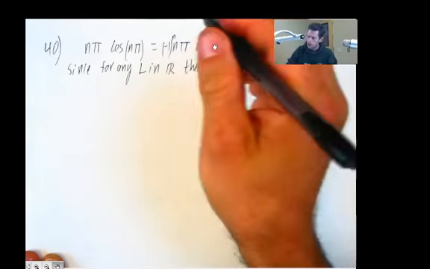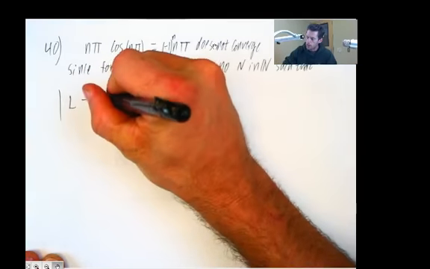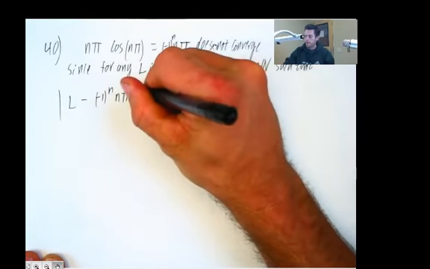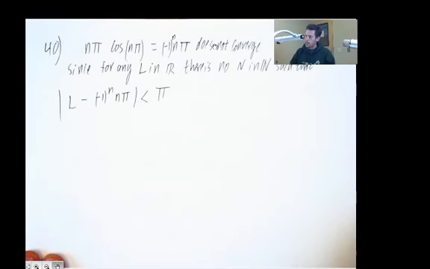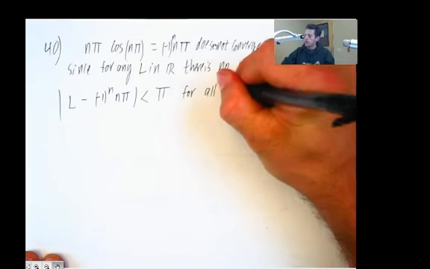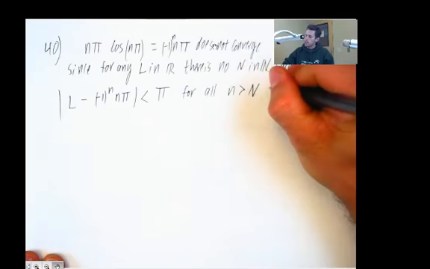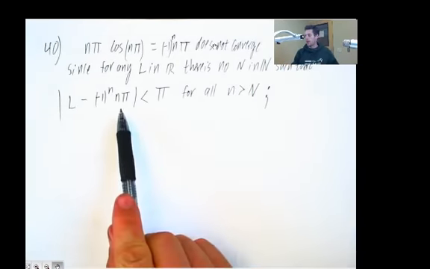Okay, so the idea is to show that our sequence does not converge to L. And so we'll say the distance between L and our sequence, -1 to the n pi, less than, and then we need to choose some epsilon here. I have a feeling pi is going to come up a lot, so I'll use pi for all n greater than N. Okay, so no matter which capital N we choose, you just can't make this true for all lowercase n that are bigger than that.